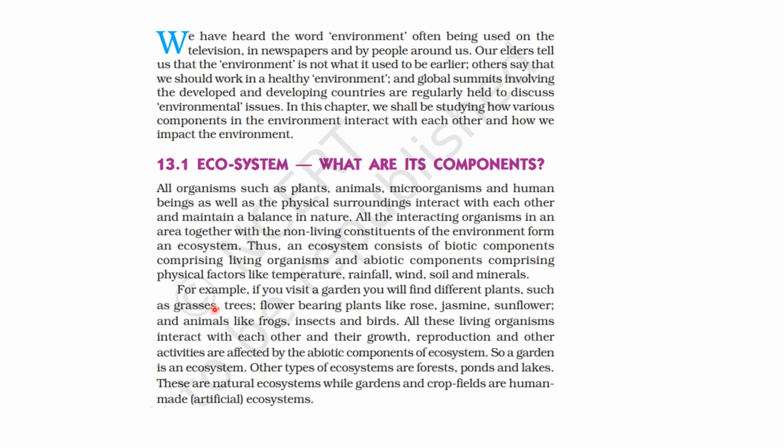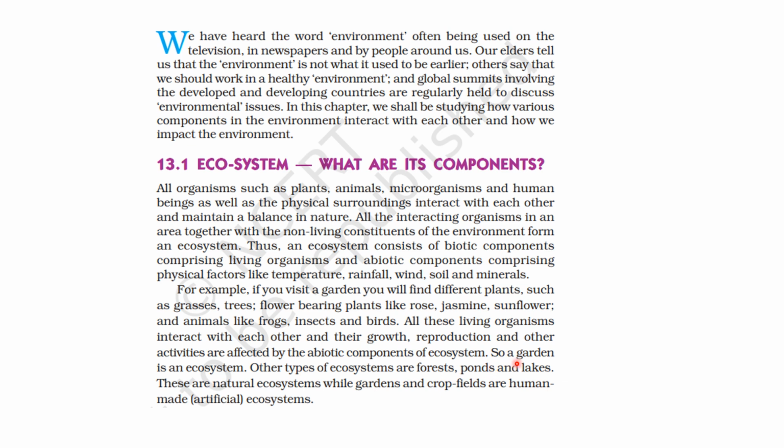Like, for example, if you visit a garden you will find different plants like grasses, trees, flower-bearing plants like rose, jasmine, sunflower. Animals you can find like frogs, insects, birds. ठीक है? Now all these living organisms interact with each other and their growth, reproduction and other activities are affected by abiotic components of the ecosystem.